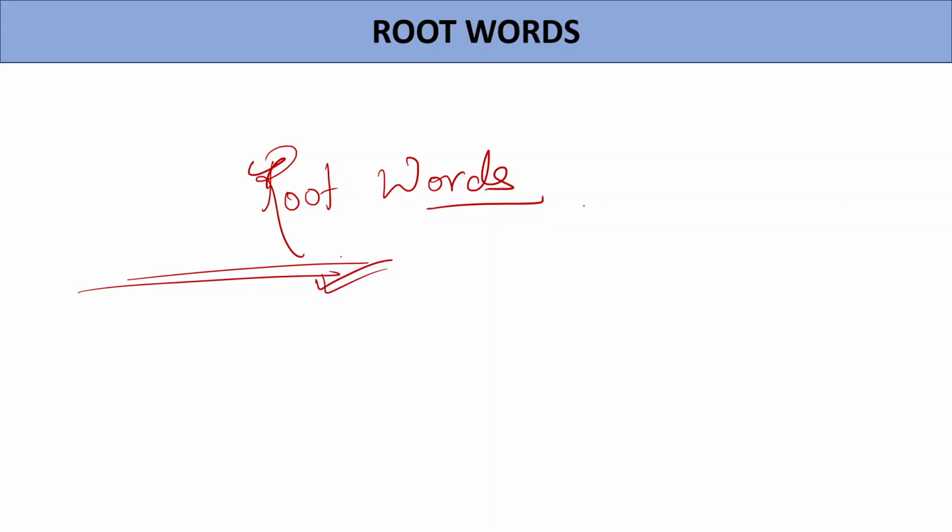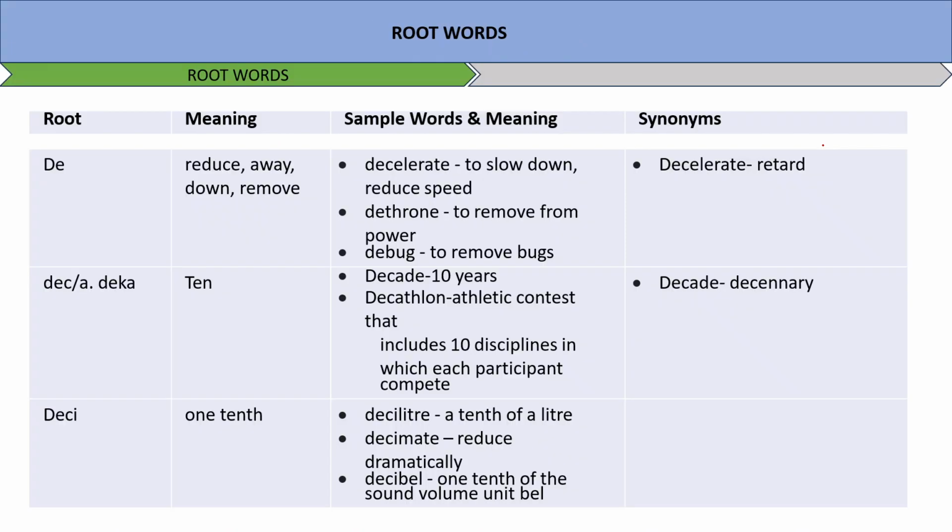In the previous session we did some of the root words, mostly from alphabet A to alphabet C, right? If you haven't watched it, you can go back to your recorded sessions and check that out. Okay, moving ahead, in today's session we'll be discussing some of the words which are formed from D.